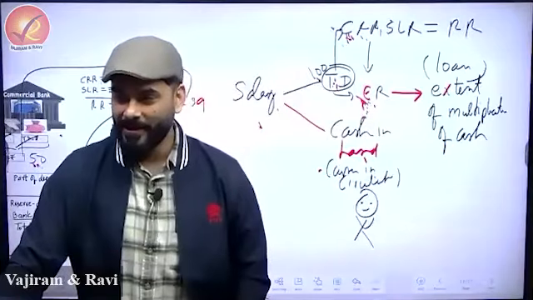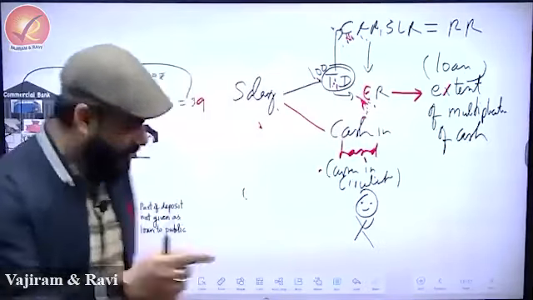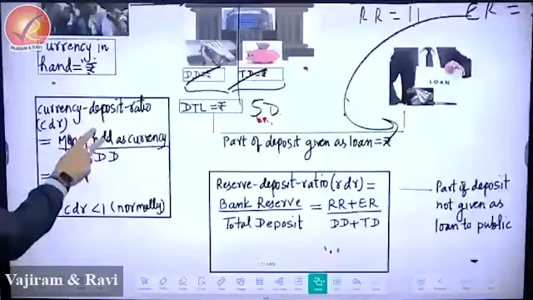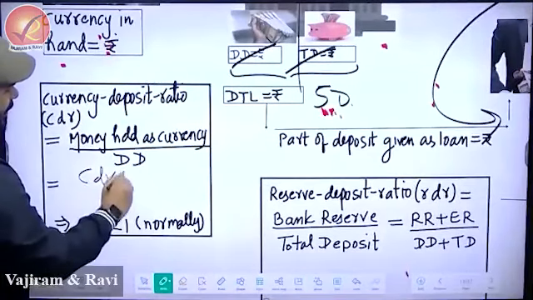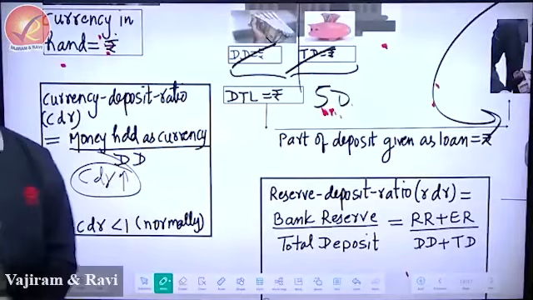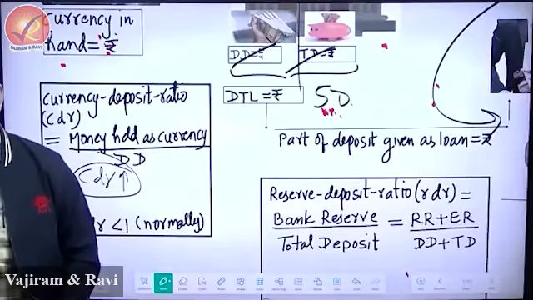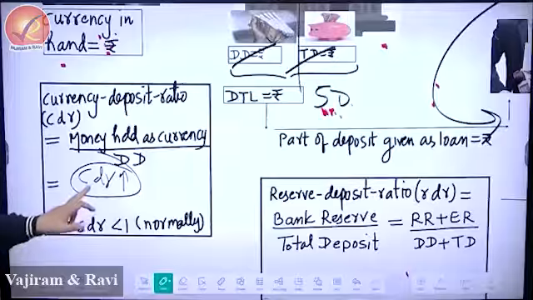Next question for fun. UPSC asked a question that if, have a look at the board, if currency deposit ratio, CDR, increases, what will be its effect on the availability of money in the economy? Now let's see how to argue first. Answers are not important for me, argument is important.